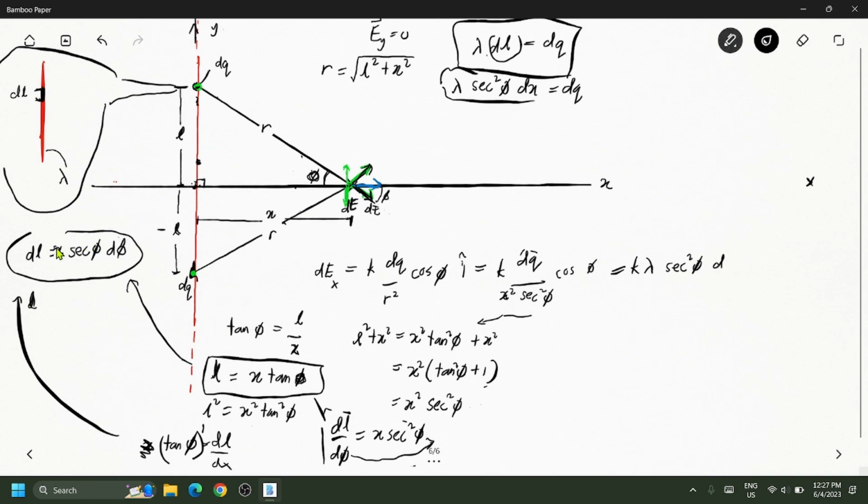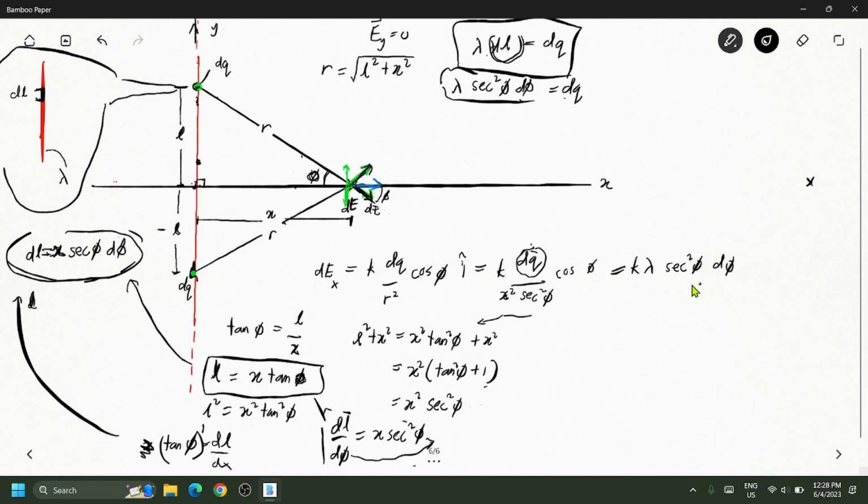So I just want to show you that using equation 6 is a hell of a problem. It is not easy for you to use equation 6, okay? And then you will appreciate Gauss' law more. So you substitute this one into here, okay? Then you will have this one, but instead of dx, you have d phi. And then you replace dq here with this one. You will have k lambda sec squared of phi, d phi.